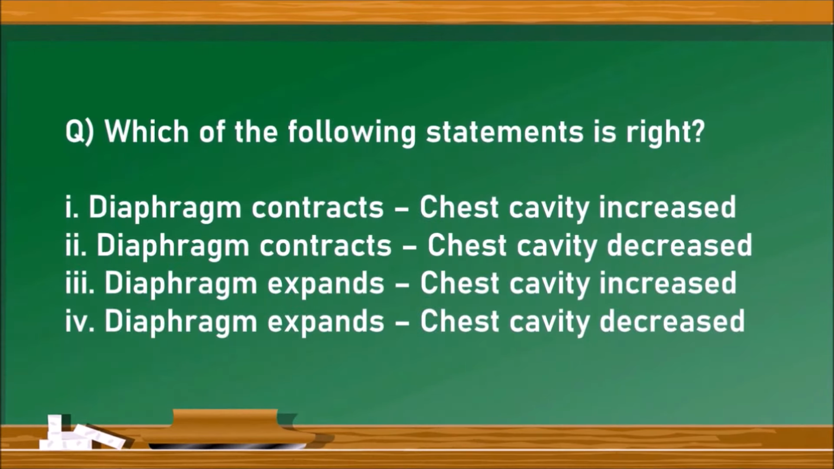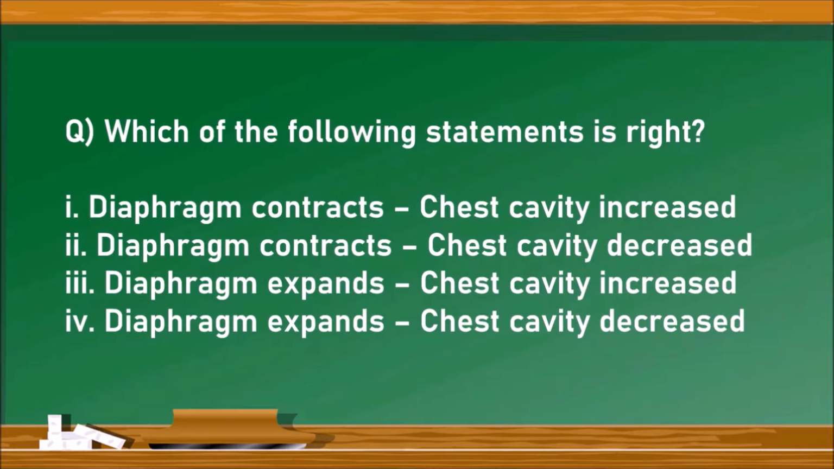Which of the following statements is right? There are 4 statements given. Diaphragm contracts, then chest cavity increases. Whereas diaphragm contracts, chest cavity decreased. When diaphragm expands, chest cavity increased. When diaphragm expands, chest cavity decreased.